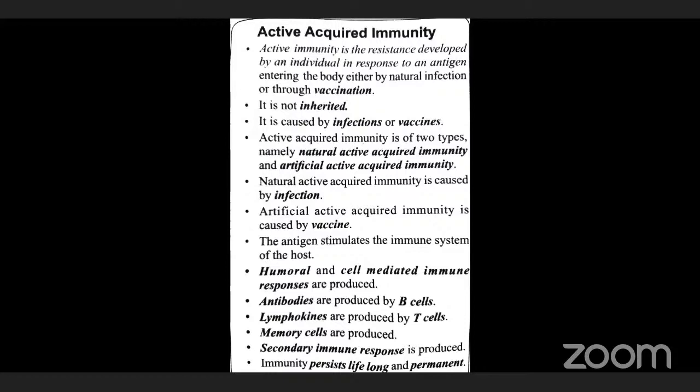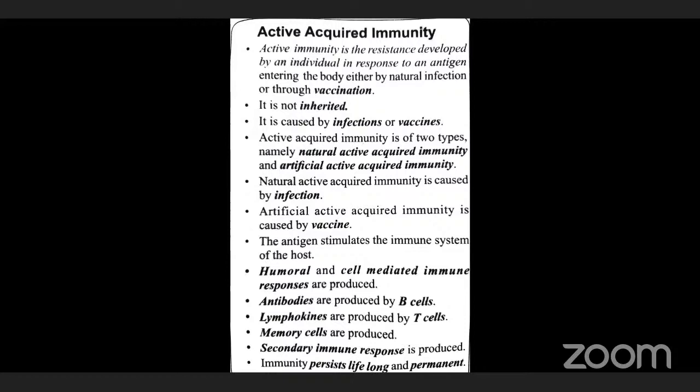Here no antibody is involved. Only the cell is involved in the neutralization of antigens, which is known as cell-mediated immunity. So T cells are responsible for cell-mediated immunity. This is an important NEET question. B cells are responsible for antibody-mediated immunity through their plasma cells. The second case is that T cells are responsible for cell-mediated immunity, which involves macrophages. Clear? This is the important one.